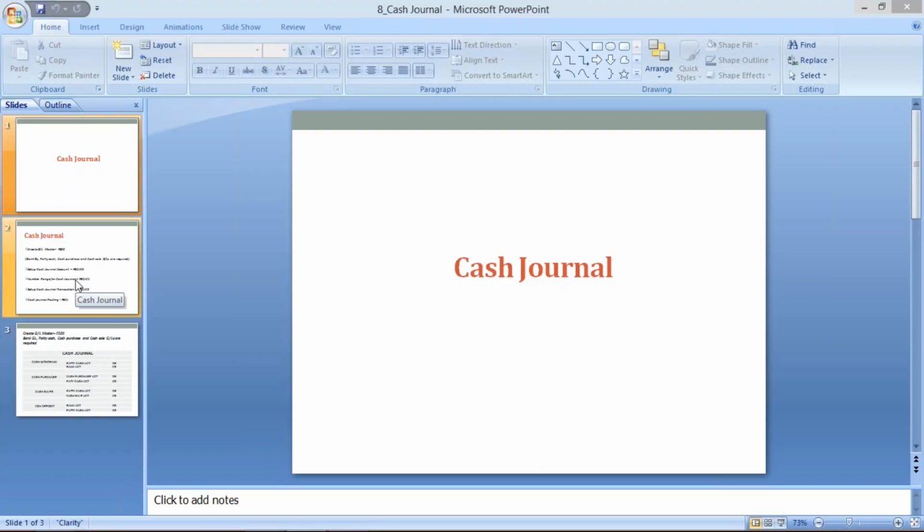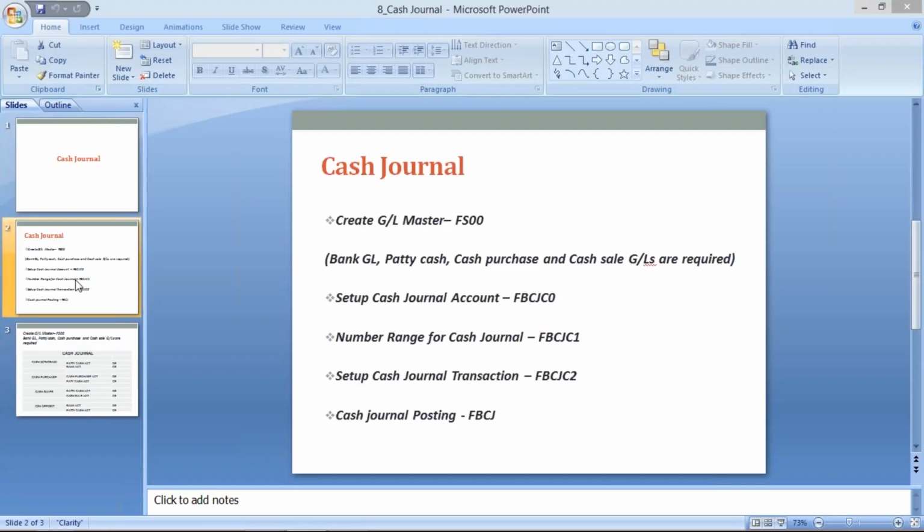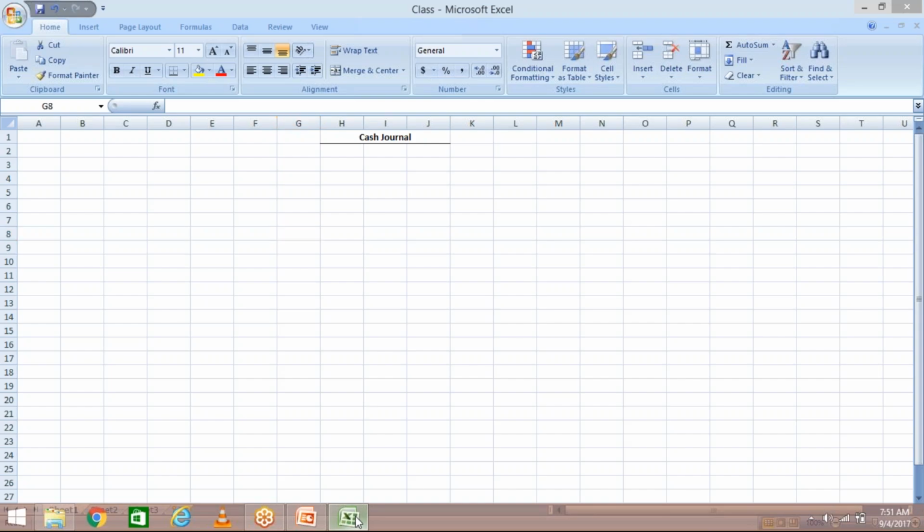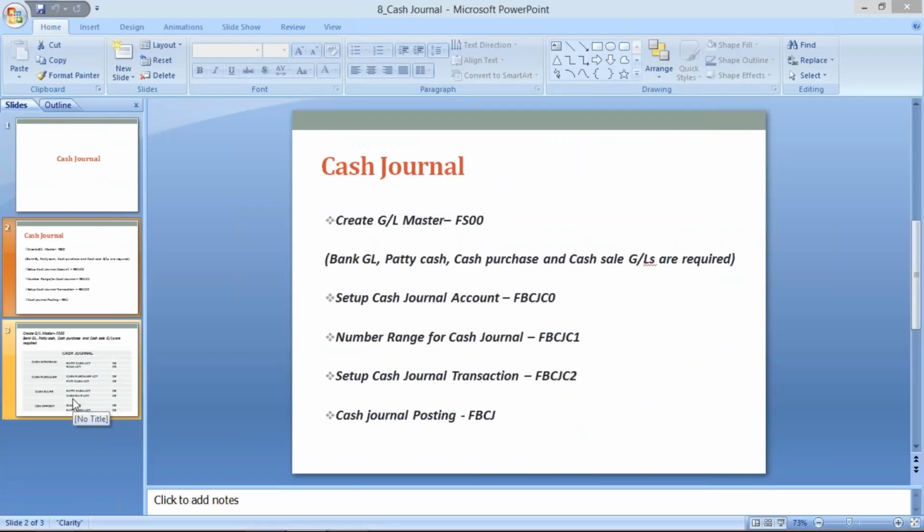So we'll see the configuration steps here. Okay, so first of all we have to create GL masters. Now I'll tell you how many GLs are required to be created. So here itself I'll show you the transaction.